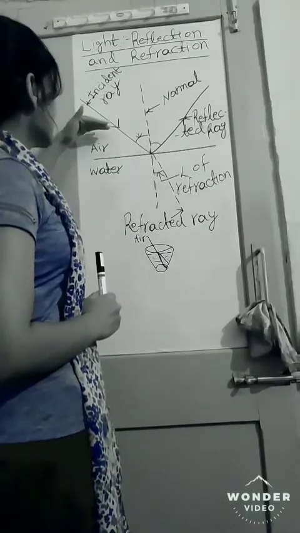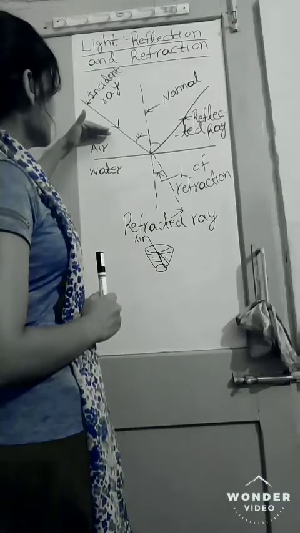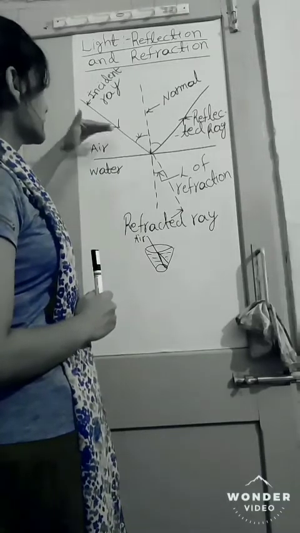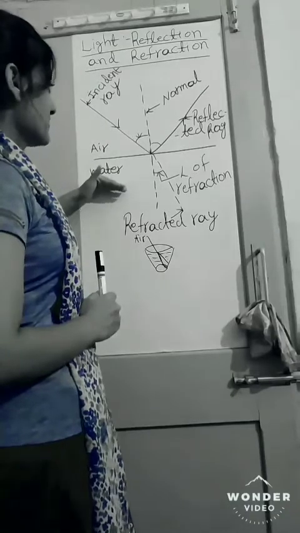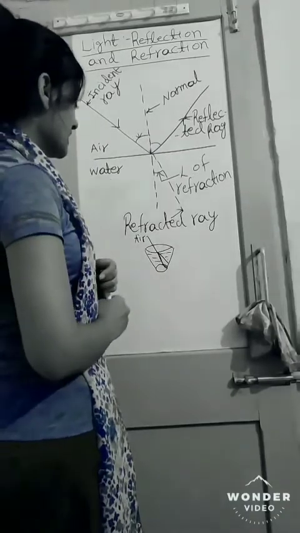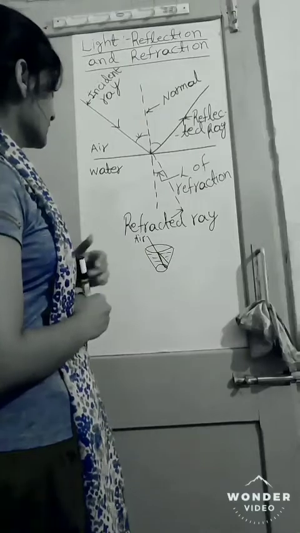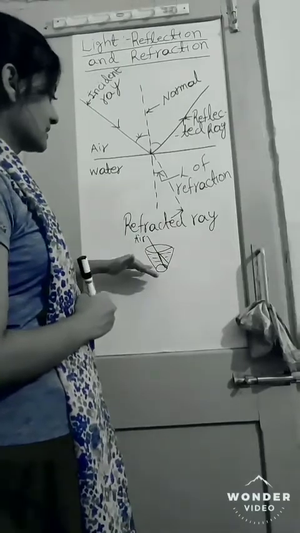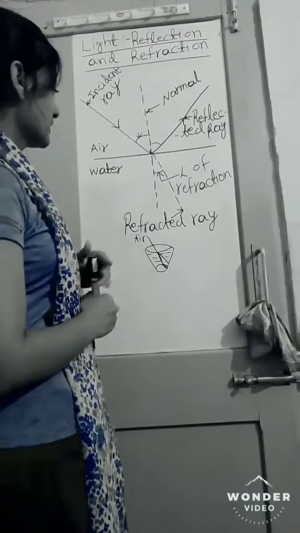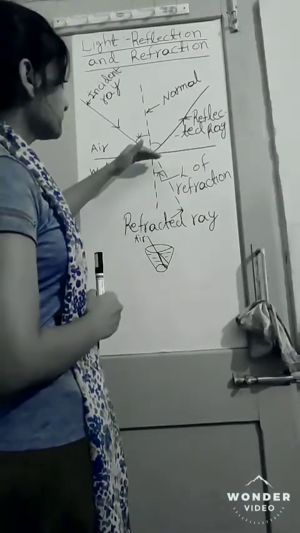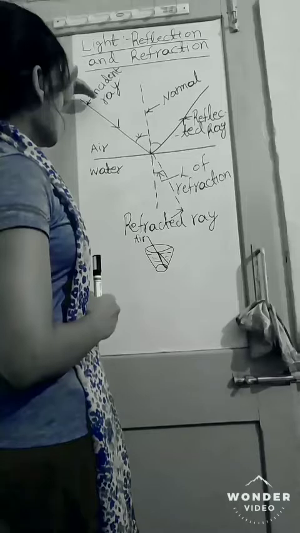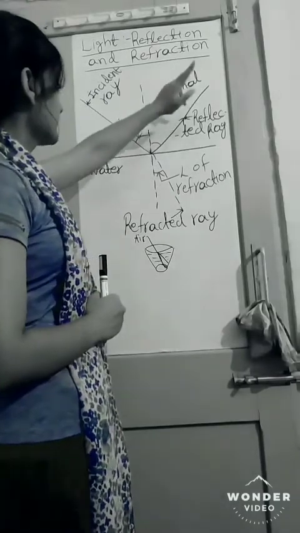And this incident ray falls on a surface which is present in air, but below that maybe a bucket is kept, and inside the bucket water is there, so the medium is water, like this condition, you can see the situation that I have shown you in the previous video. And this ray is known as the reflected ray.